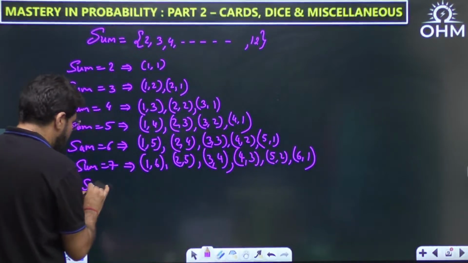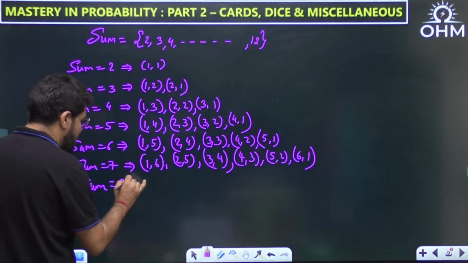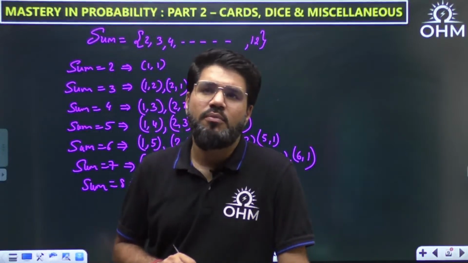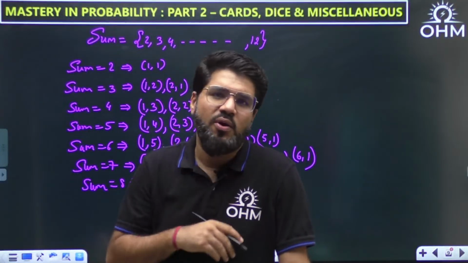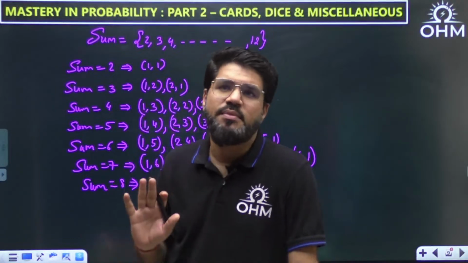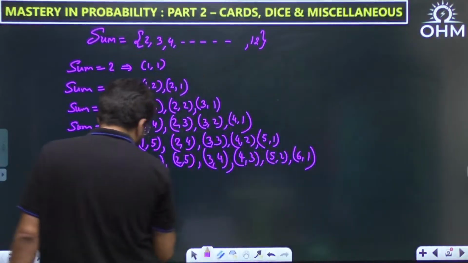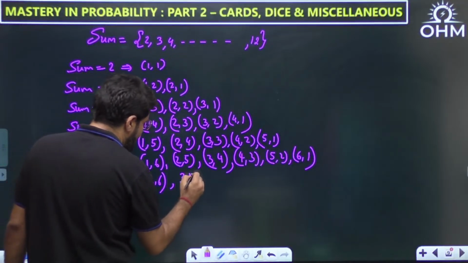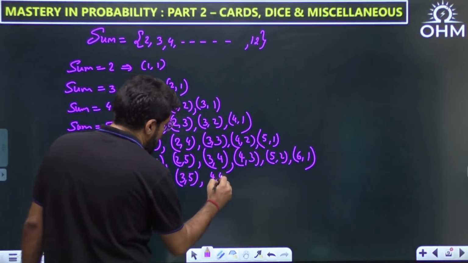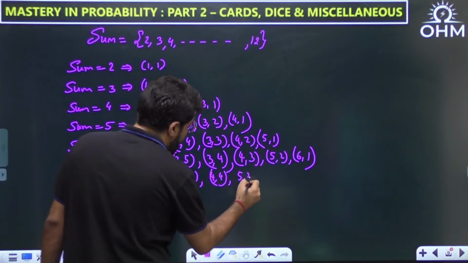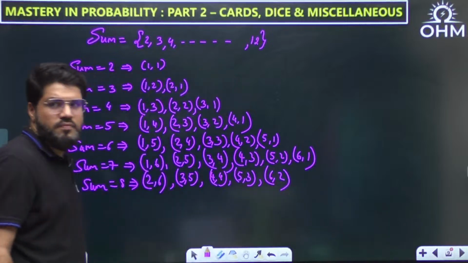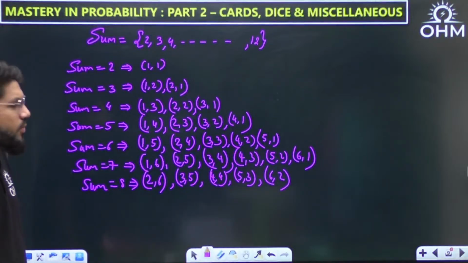Now when you take sum equal to 8, you cannot take 1 on any one dice, because 1 plus 6 is a maximum of 7, you cannot get 8. So that is why here you have to start with 2, 6, then 3, 5, then 4, 4, with 5 it will be 3, and with 6 it is going to be 2. This is how it is going to be.